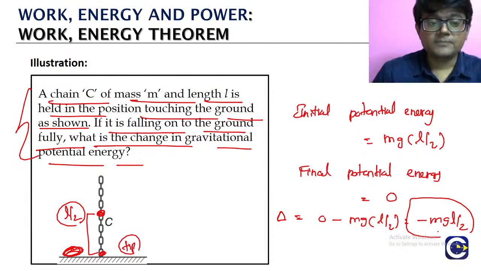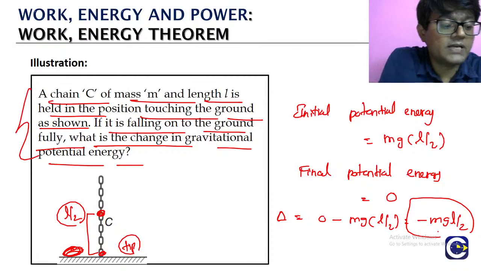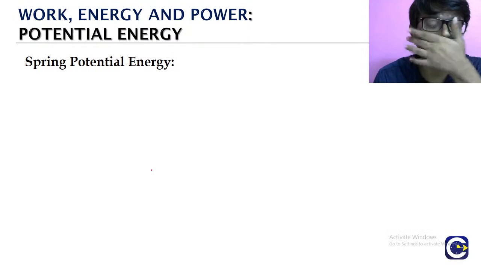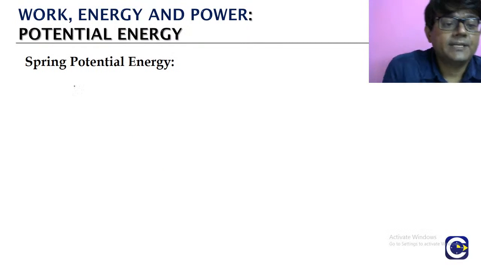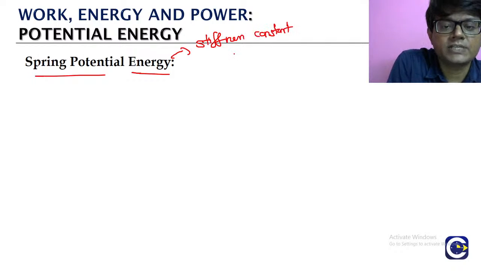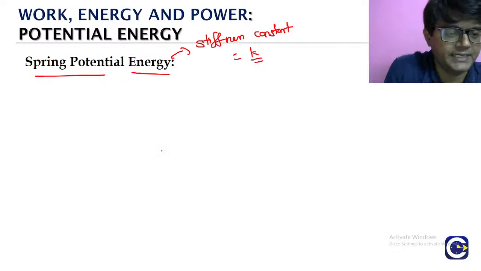So we are done with the simplified form of the gravitational potential energy. Now we will go to the next one. What is the next one? Spring. For a spring, we will talk about one important property of the spring. What is it called as? Stiffness constant or spring constant. Generally, we will represent this with the symbol K, right?